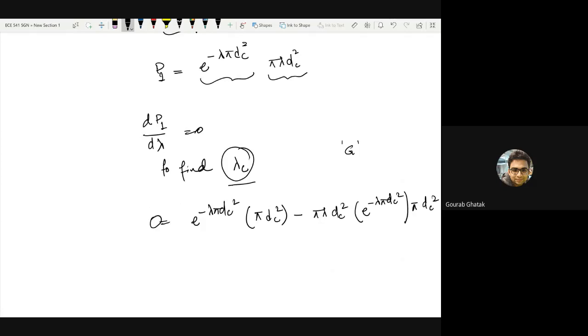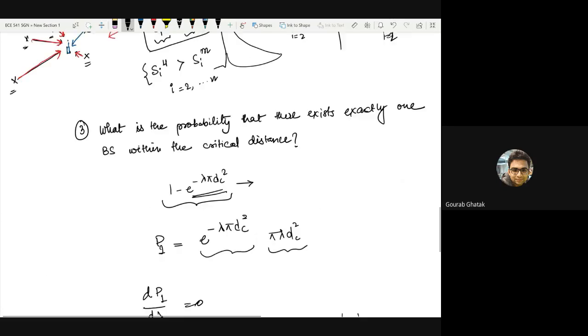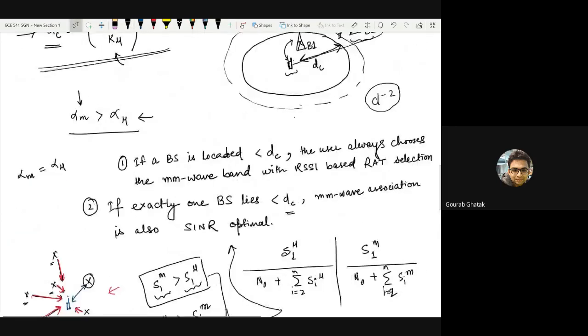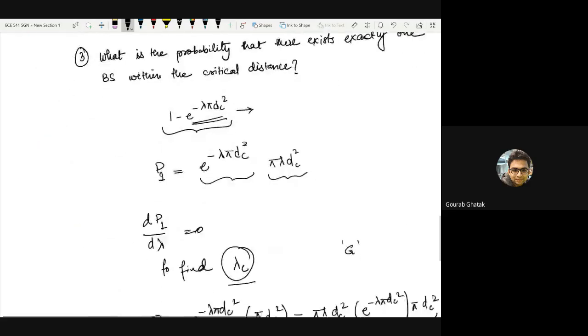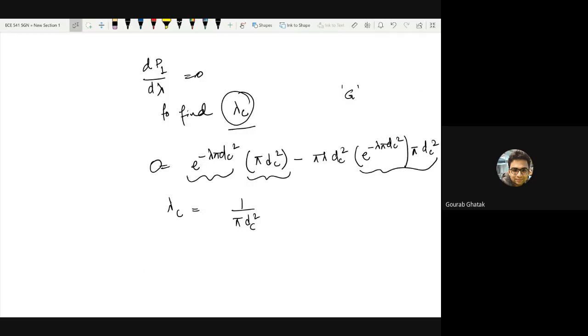And if you equate it to 0, this stuff and also this stuff disappears, which means lambda c is simply 1 by pi dc square, right? And if you convert dc in terms of the antenna gains and the path loss exponents, since all of these are constants, K and G also, if fixed for a network, you can find out the exact density with which an operator should aim to deploy these base stations in order to maximize this probability. Is it clear?